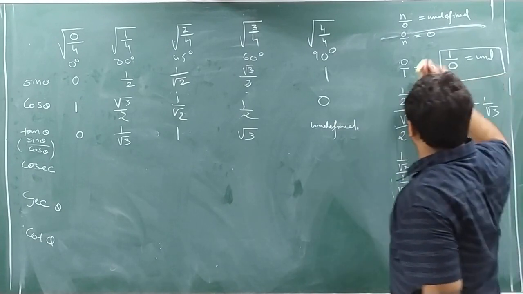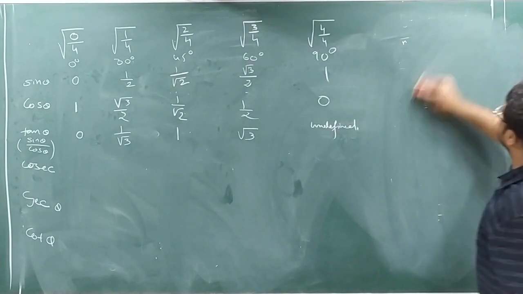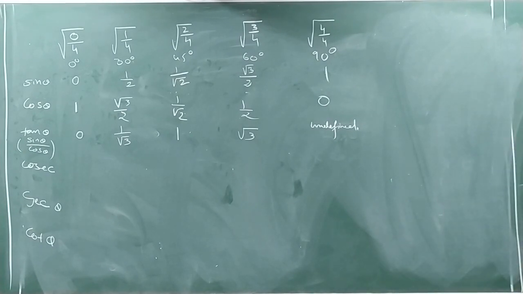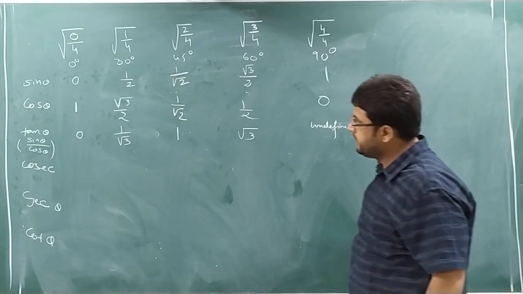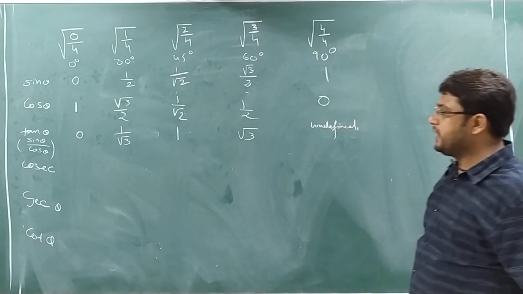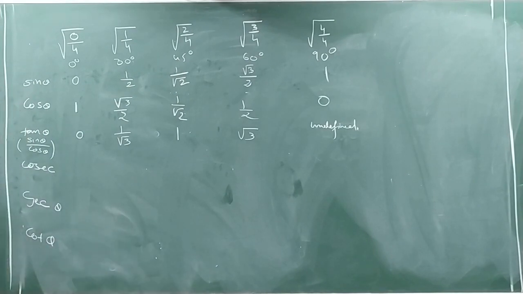We'll go with the cosec values. I hope you have copied, or you can take a screenshot, or you can use the pause button. See here, for the cosec value, I told you one formula: cosec is the inverse of sine. It is 1 by sine. Now what do I have to do? For the value of sine theta, I just have to reverse.